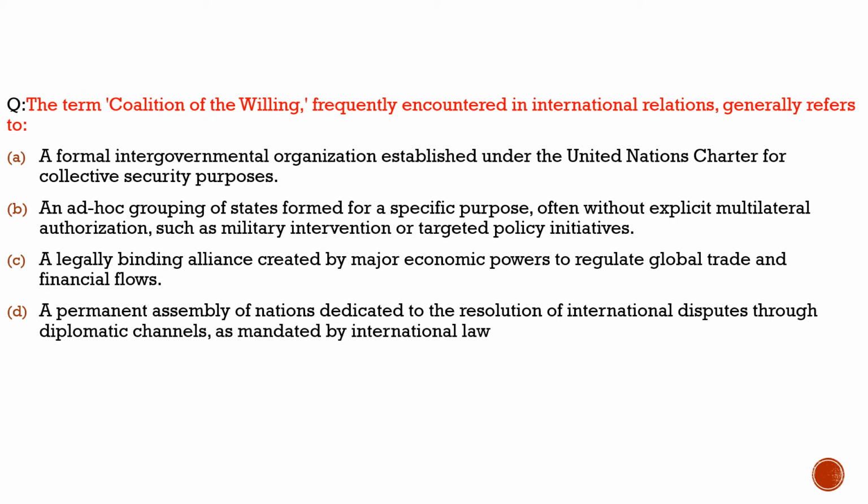Here the question is with respect to the coalition of the willing. You might have heard about this term when you read international relations. Especially it got its significance during the Iraq War, when the USA invaded Iraq.